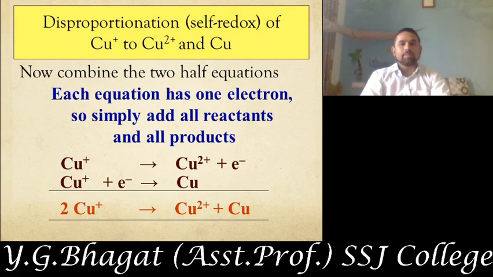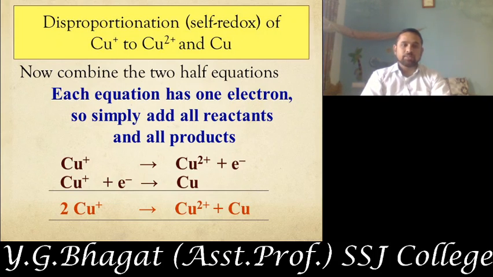Disproportionation is a self-redox reaction in which a species itself undergoes oxidation and reduction. We are taking here the two combined half reactions of copper.